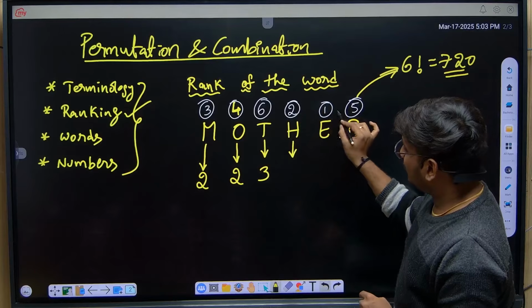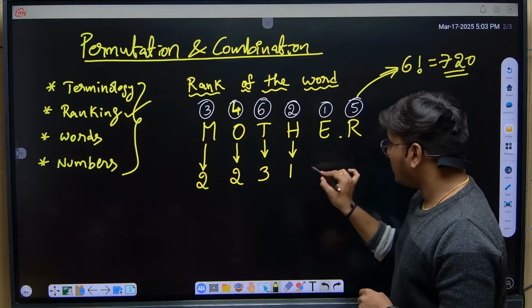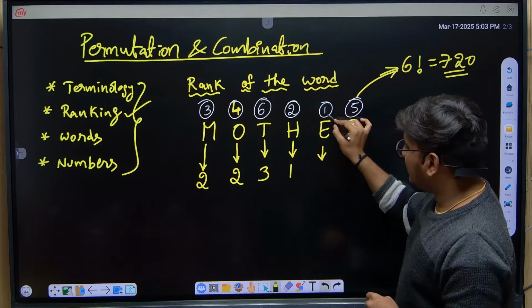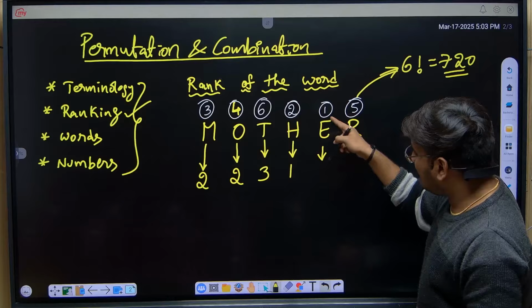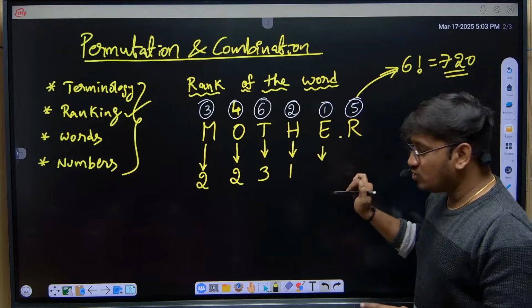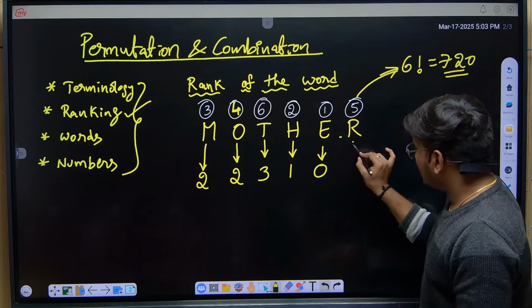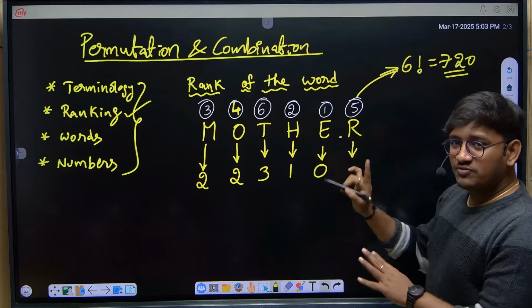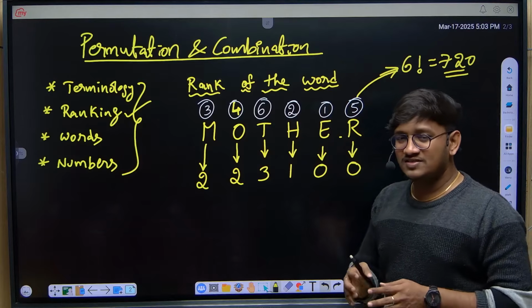Only one number, which is 1. So only 1. Next, E. Here we have the number 1. Is there any number less than 1 to the right hand side? No. So there are 0 numbers less than 1. Next, 5. There are no numbers less than 5. So again 0.